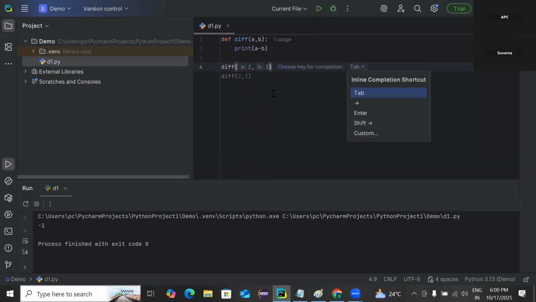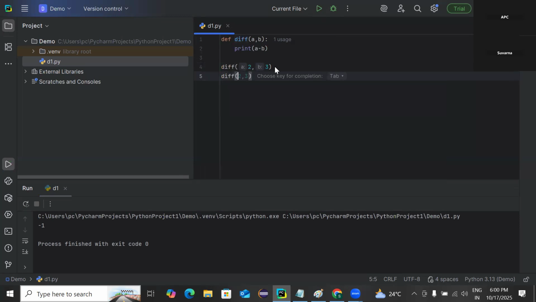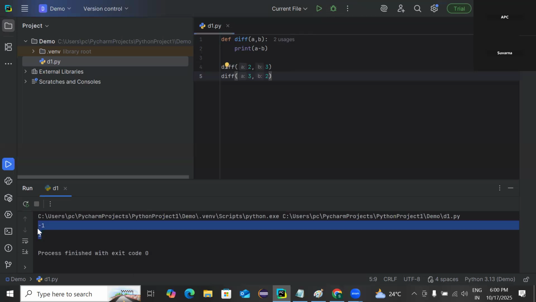If I call difference like 3, 2, we get a different result. That is the positional argument. We have to maintain the position of arguments. If I want the difference of 2 minus 3, we have to maintain that position while calling the function. For that purpose, we call this a positional argument.